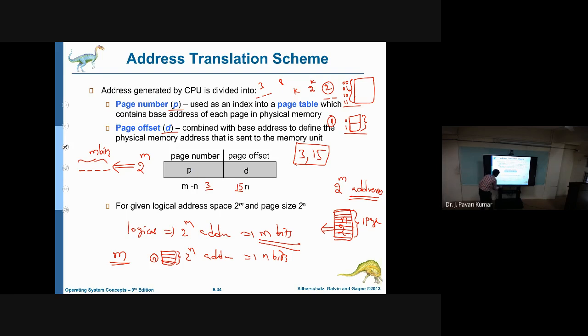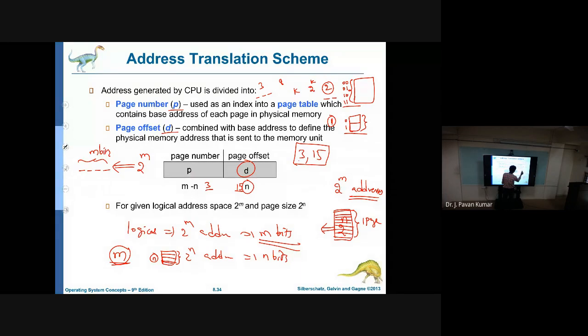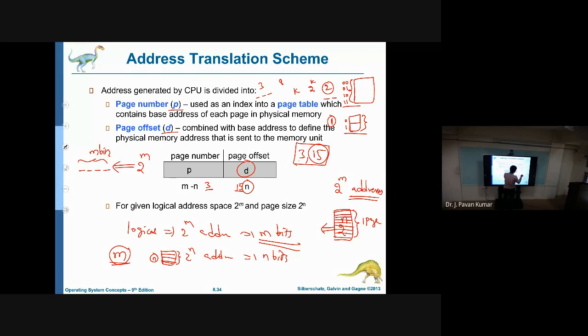Like that we can have several pages. So out of this m, n bits we have to allocate to identify within a page. So here you can consider this is n. Page offset is nothing but n. That means 15 indicates what is within the page, the line number, like that you can consider. Within this particular page, this is the line number.